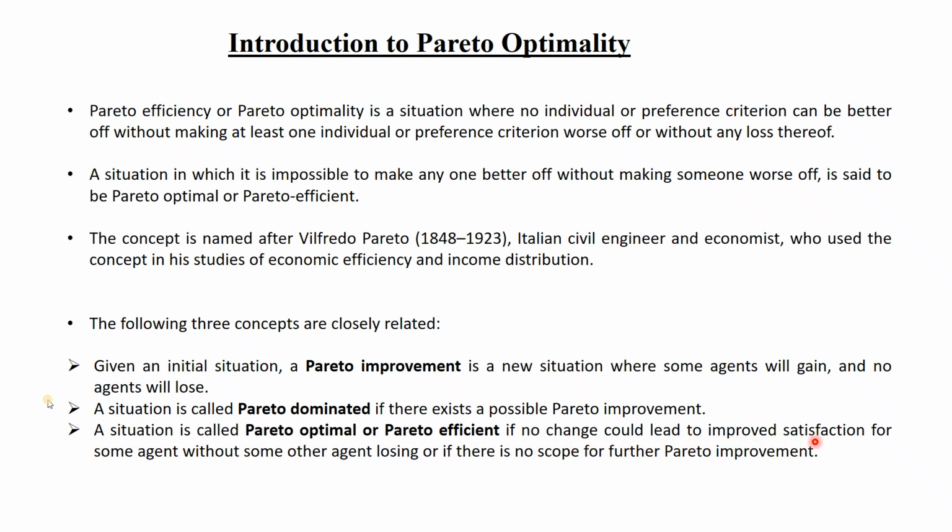So Pareto optimal or Pareto efficient if no change could lead to improved satisfaction for some agent. Agent means some variables. Okay, without some other agent losing, or if there is no scope for further Pareto improvement. So that means it is the best solution and there cannot be any better solution than the optimal solution. Okay. So these are the three important concepts or terms.